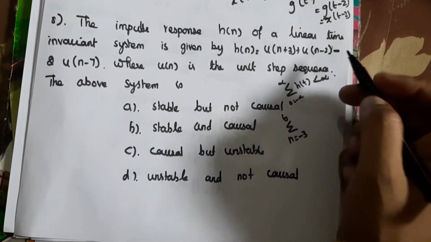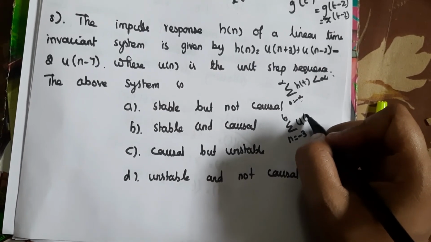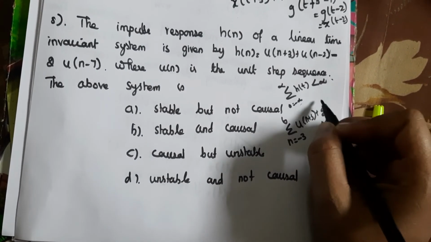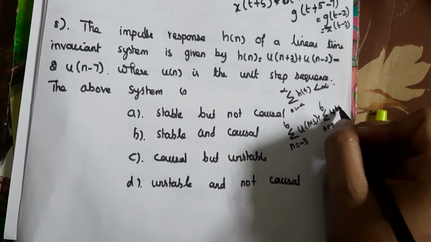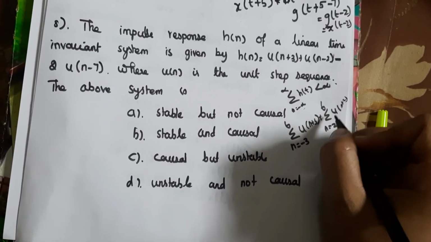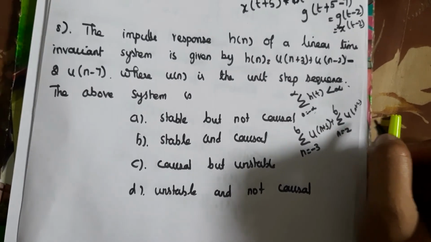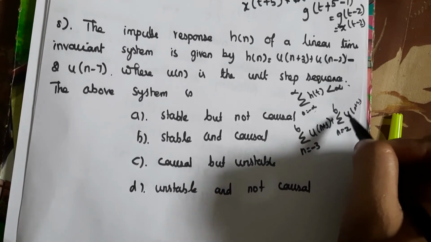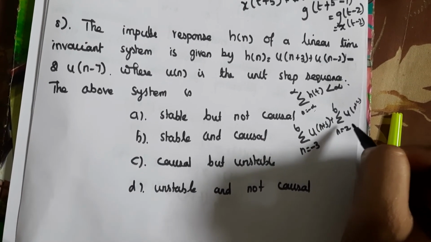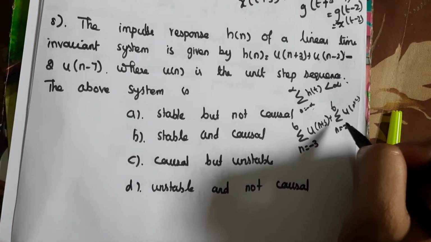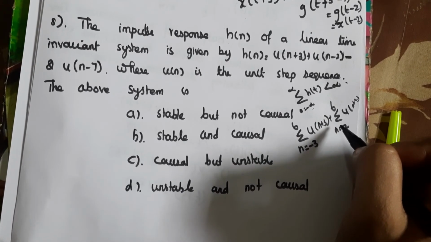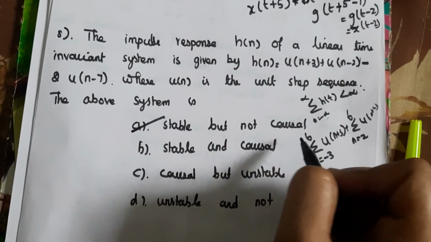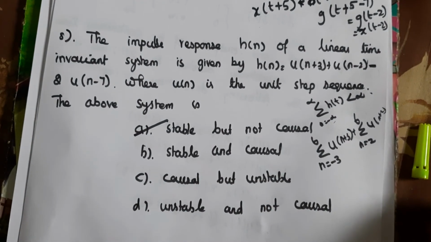This is a subtraction term, so this becomes u of n plus 3, and also n is equal to 2 to 6, u of n minus 2. So the remaining terms are cancelled due to this third term, so this value is bounded and provides bounded output. So this is a bounded input bounded output system, so the system is stable. The system is stable but not causal, so here the answer is A.